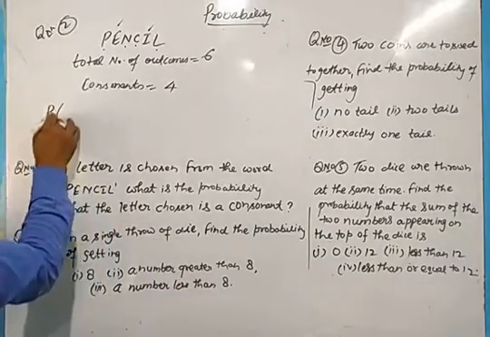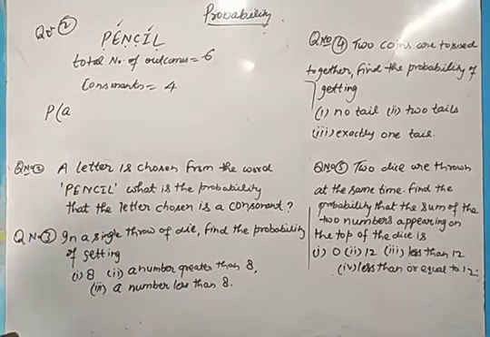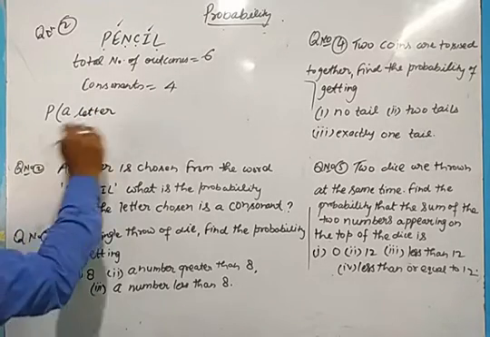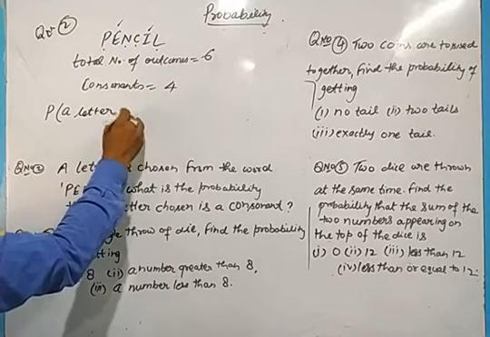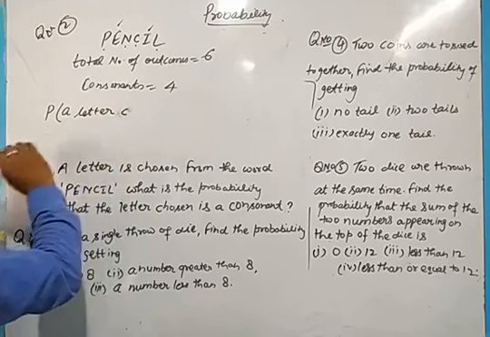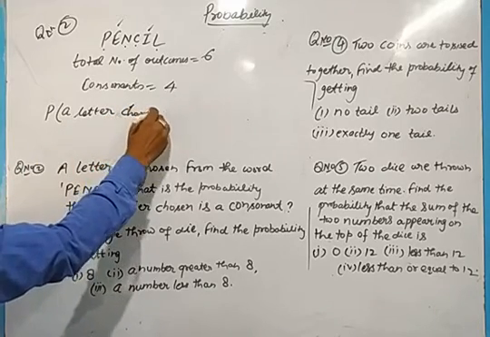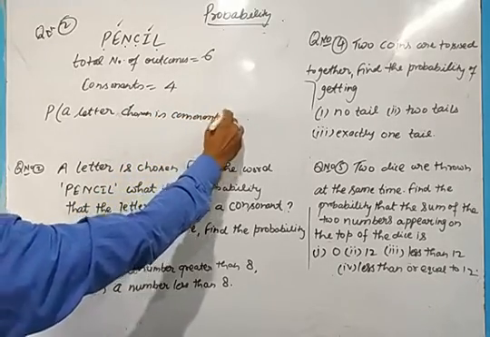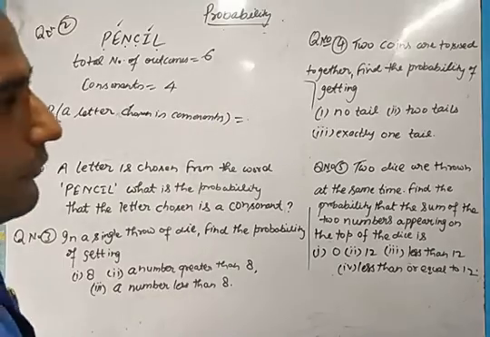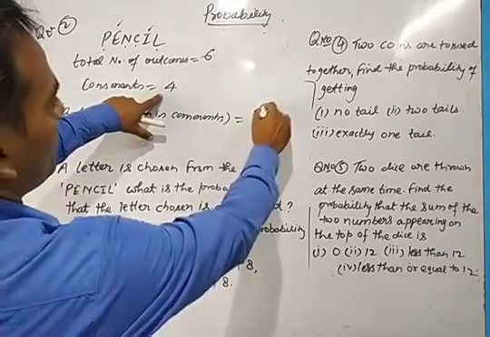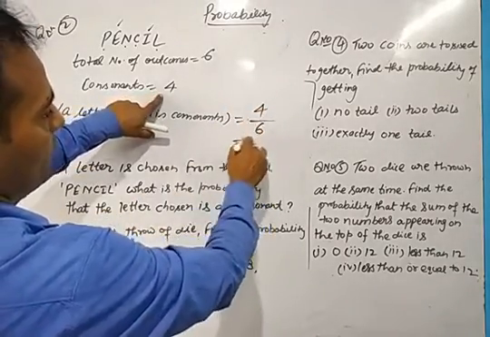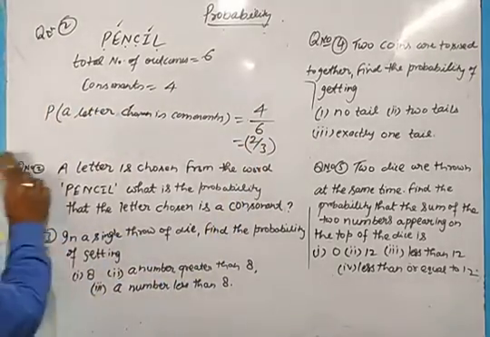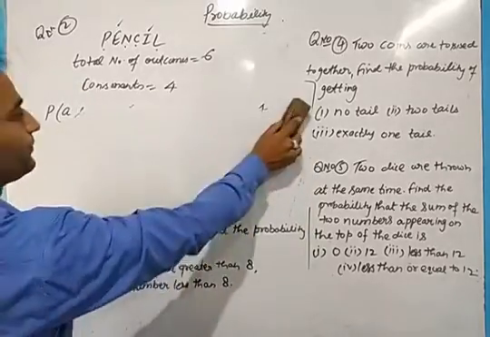So the probability of the letter chosen being a consonant will be the number of favorable outcomes upon the total number of outcomes. So you have favorable outcomes 4 and total number of outcomes 6. So we'll write 2 upon 3. Okay. Third question.